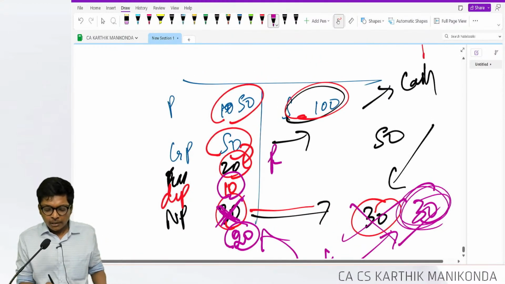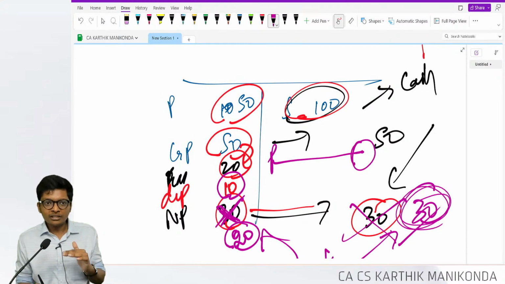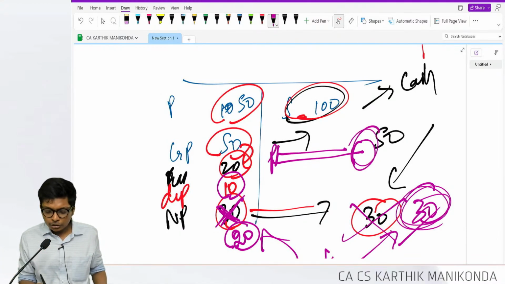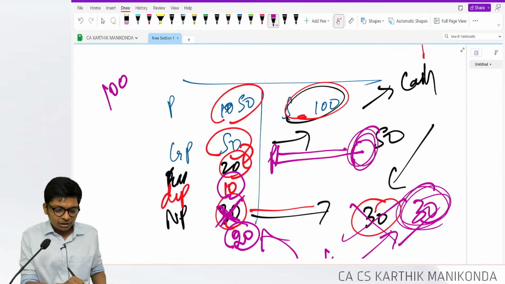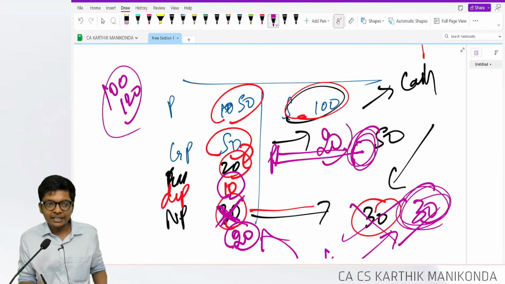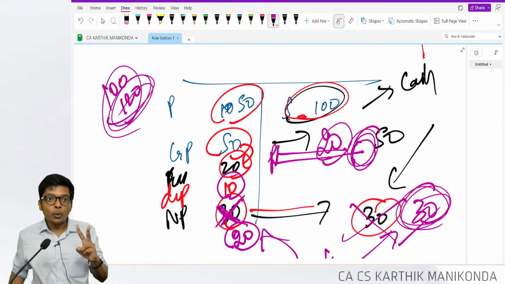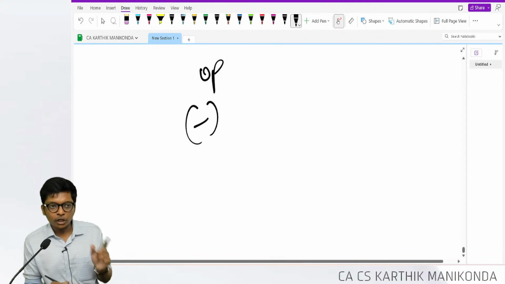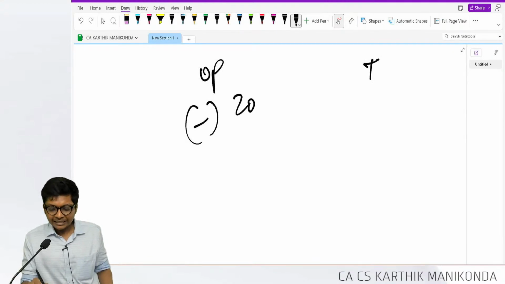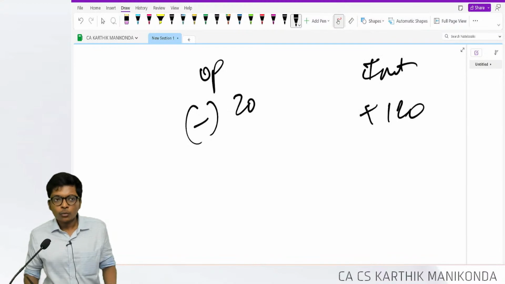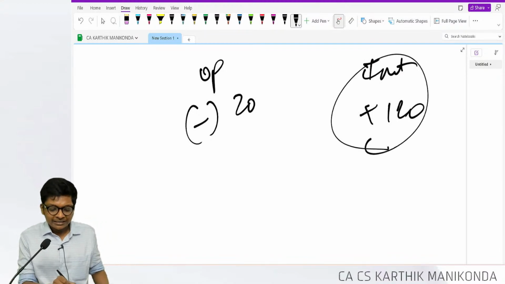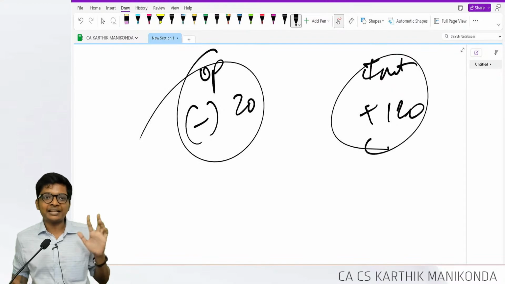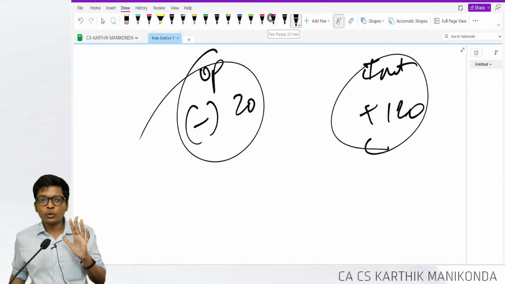Like that, other transactions, profit on sale of assets, I will write here. I will reduce it because it has to go to investing, and here profit on sale is not the cash inflow, because a 100 asset is sold for 120. Profit will be 20, but cash inflow is 120. That's why in operating activities I reduce that profit on sale of 20, and in investing, I add back 120 because this is the cash inflow, this is profit. Remove the non-cash transaction. Are you following, guys? We do it like this.